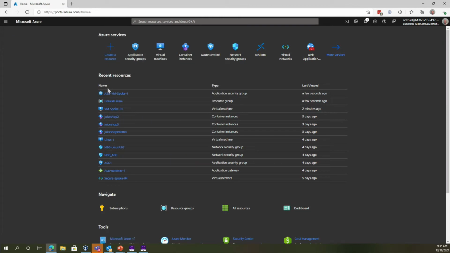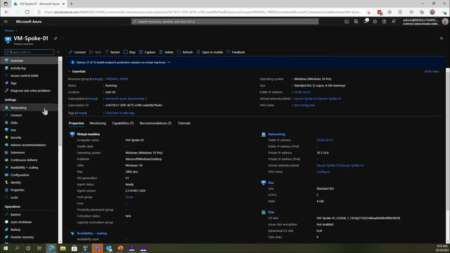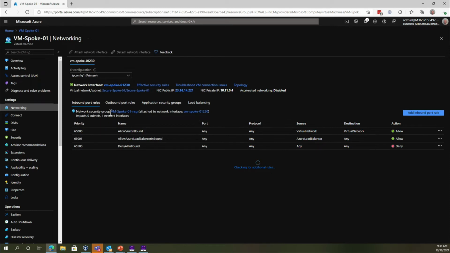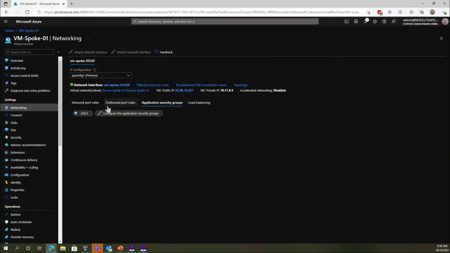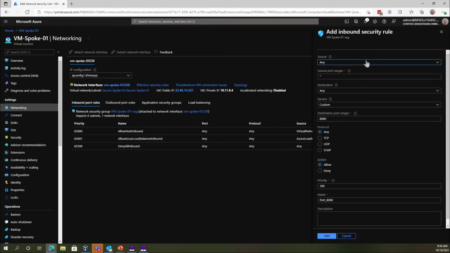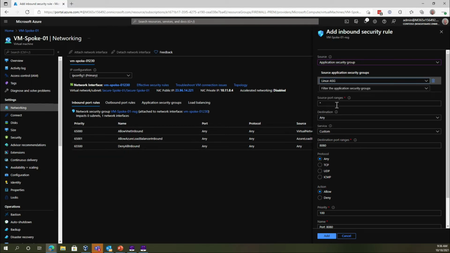So let's go back to VM spoke 1. I'll go back into networking, so my machine's ready now. And what I'm going to do here is add a new inbound rule. Let's go ahead and add an inbound rule here. So for sources, I can choose any, or I can choose application security group, and I can say coming from the Linux application security group, and I can choose sources here, right?